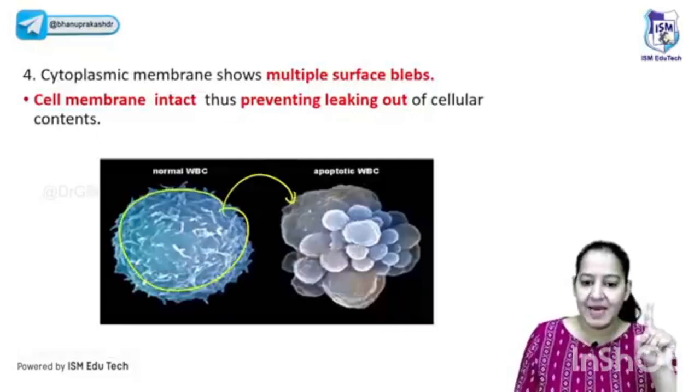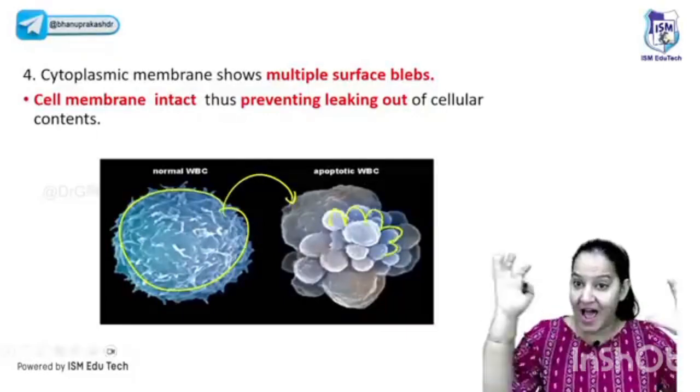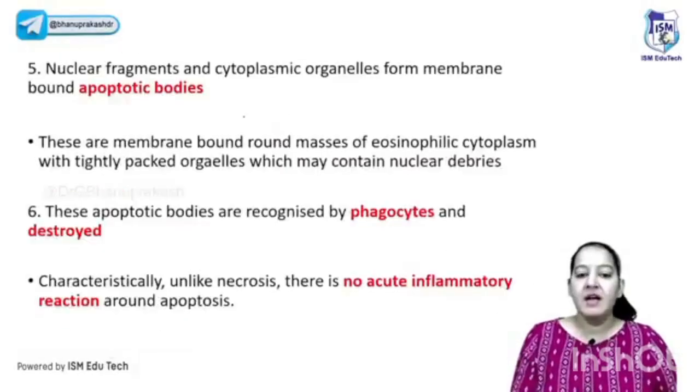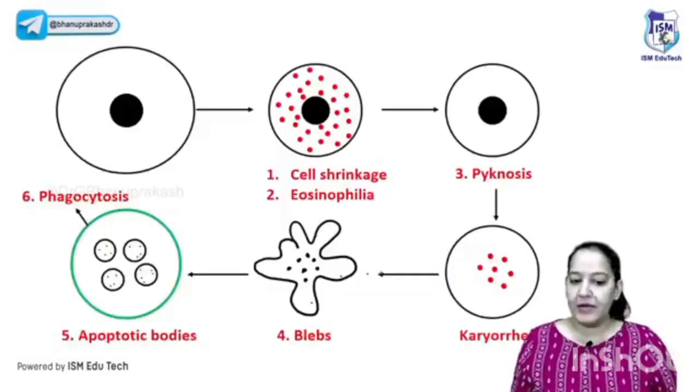See the bleb formation. Appreciate the bleb formation. See the normal cell, see the apoptotic cell. In electron microscopy, you can appreciate the blebs are formed. So multiple blebs are formed on the surface. After that, multiple apoptotic bodies are formed. Phagocytosis, yes, no leakage, no inflammation is the hallmark.